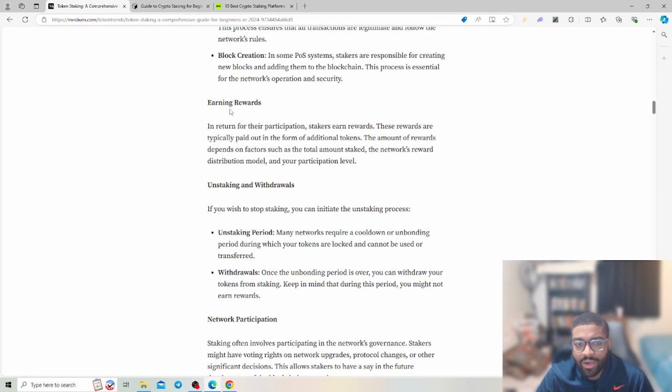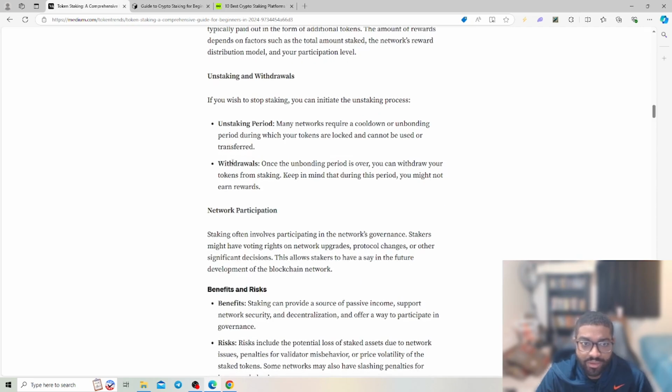Then you get into earning rewards. In return for the participation, stakers earn rewards. These rewards are typically paid out in the form of additional tokens. The amount of rewards depends on factors such as total amount staked, the network rewards, and distribution models.